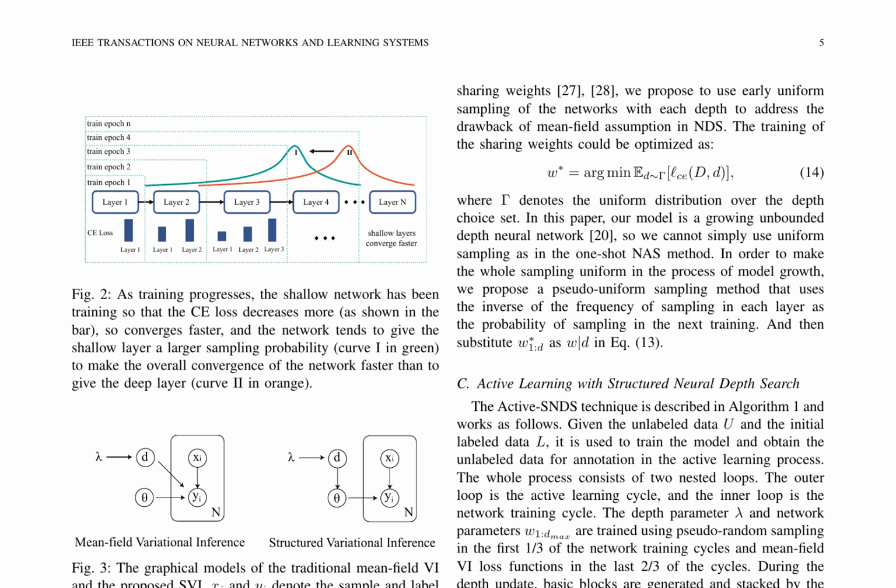These methods involve graphical models that differ in their approach to representing complex distributions. However, they share a common limitation: the meanfield assumption, which simplifies complex distributions but can lead to inaccuracies. To overcome this limitation, we introduce the pseudo-uniform sampling method. This technique allows for more accurate representations of complex distributions within our models.